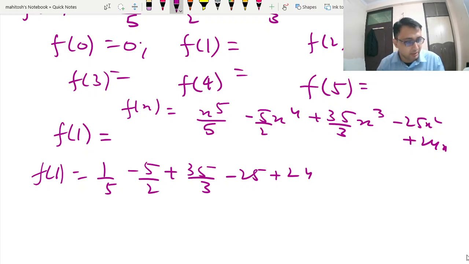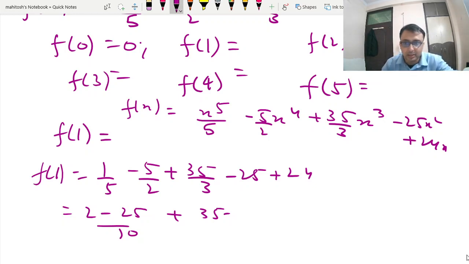So this you can write as 2 minus 25, 10 plus 35 minus 3 by 3. Okay, this is minus 1. So this is nothing but minus 23 by 10 plus 32 by 3.